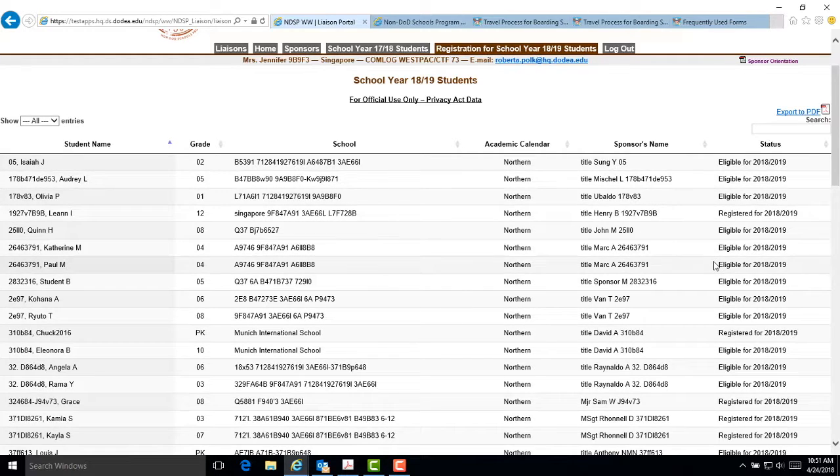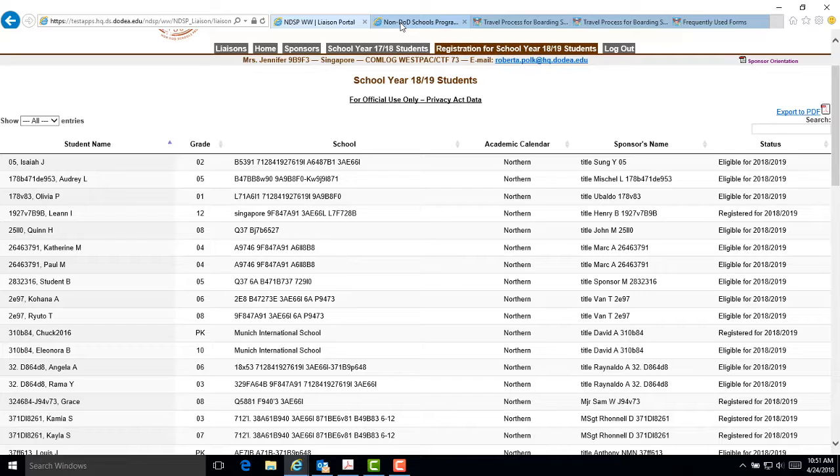All families currently enrolled in the NDSP must re-register for each school year. Sponsors can access the sponsor portal to verify their intention of attendance in an NDSP school and provide the school fee schedule as referenced in Module 3. They can also provide the academic school year calendar and the annual invoice. These documents are necessary before the NDSP can initiate a payment. Tuition payments will not be made if there is an expired DeRos.